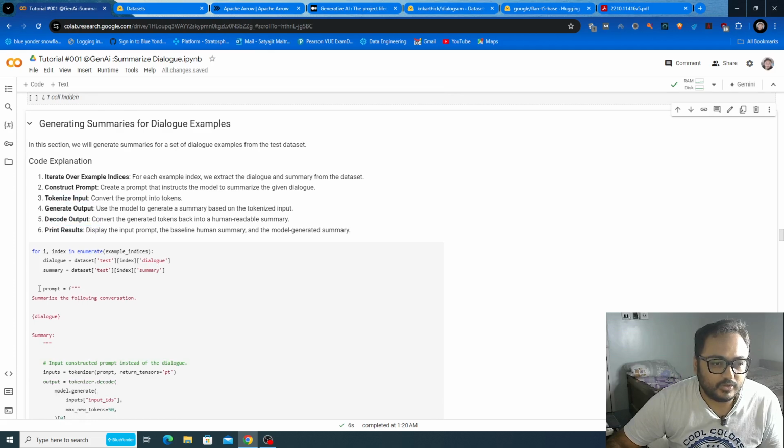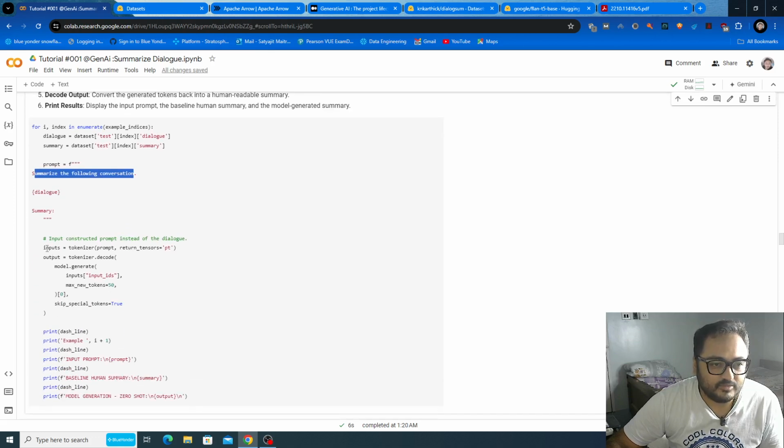Now we are creating one prompt as a multi-line raw string, and we pass this instruction: summarize the following conversation, and in that we pass the dialogue. The dialogue is getting passed over here, and we're asking to summarize that conversation.